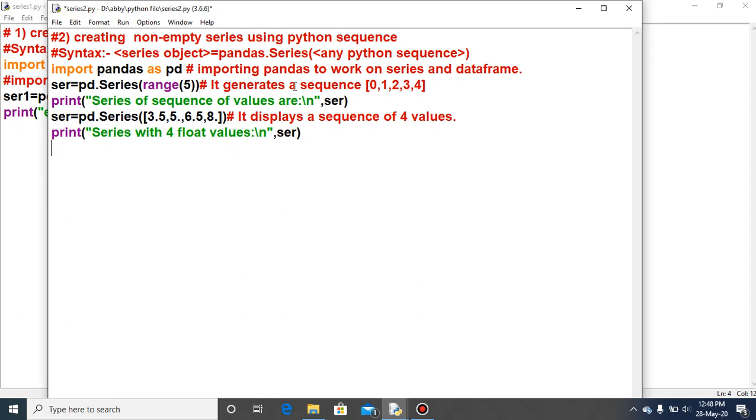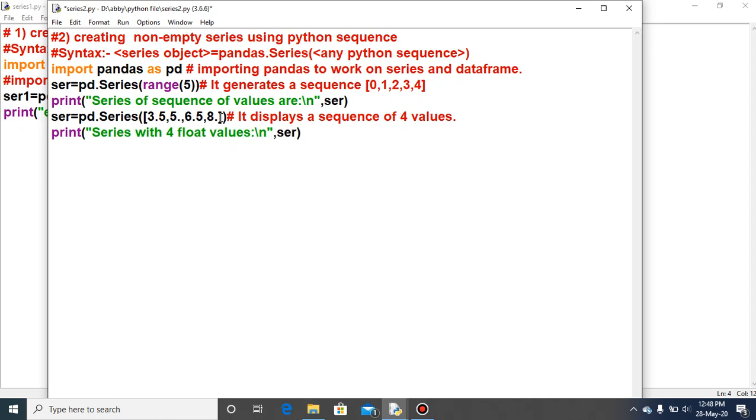So in this case the data type will be returned as int, and in the other case it will return the data type as float. Just look here, it displays a sequence of 4 values: 3.5 is the first value, 5.0 the second, 6.5 the third, and 8.0 the fourth value.